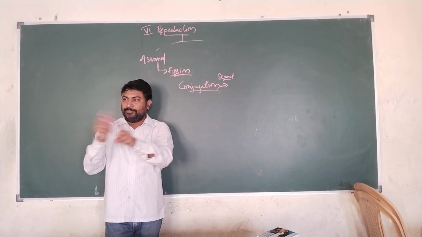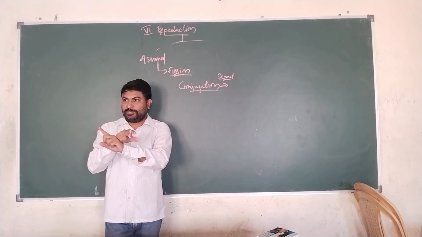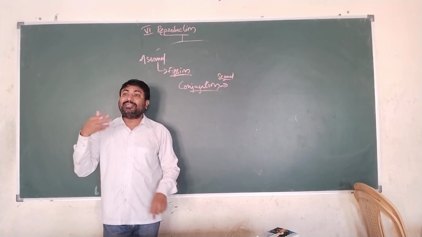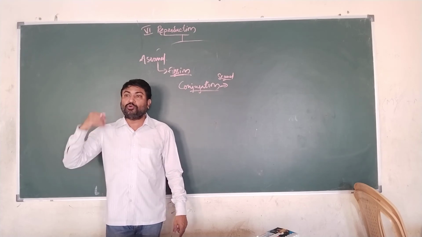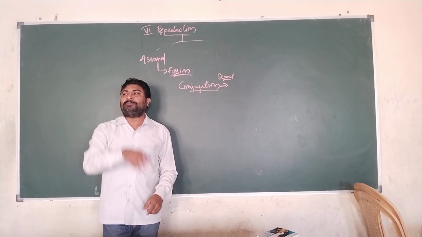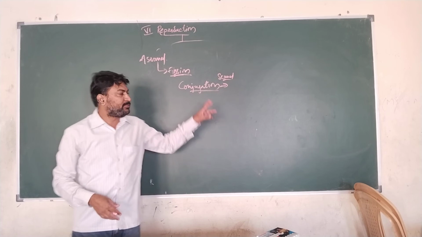They will be exchanged between them, and fusion of this nuclear material will take place, and after the conjugation process, it rejuvenates itself. That means it is going to form a newly developed paramecium, and its strength will be more when compared to the previous parameciums.